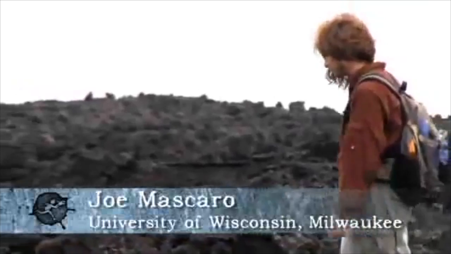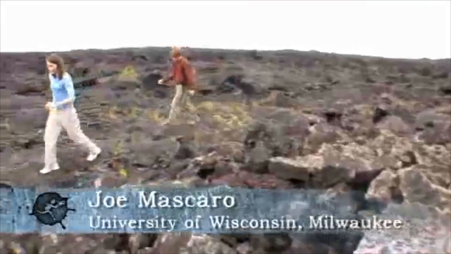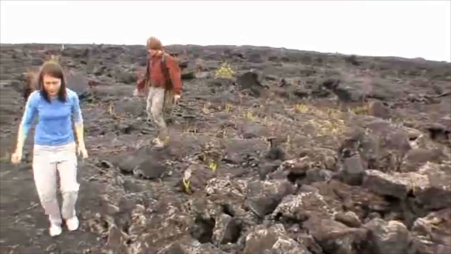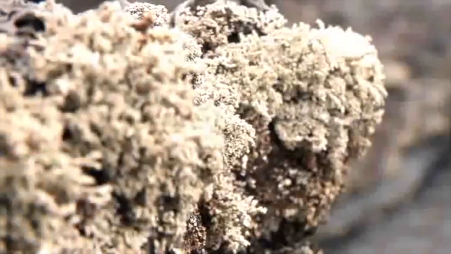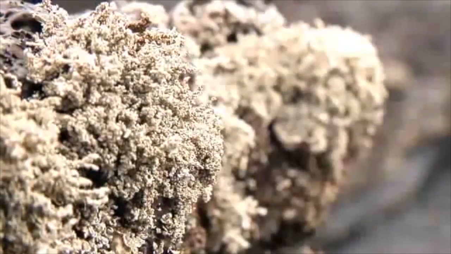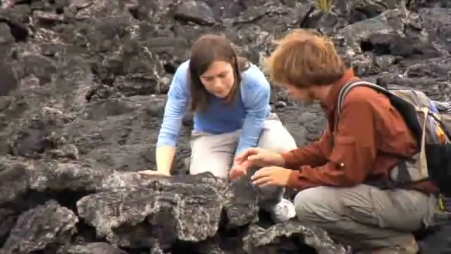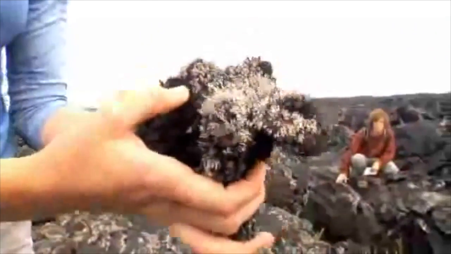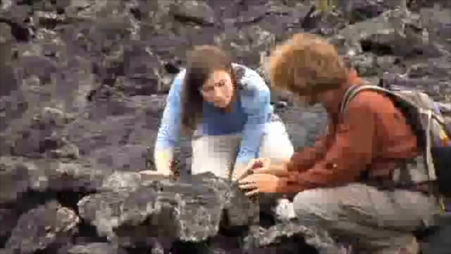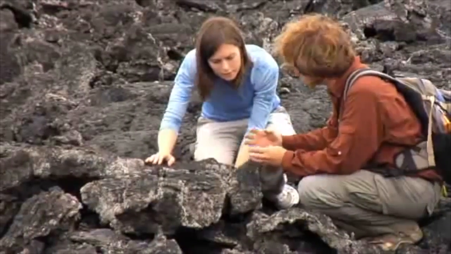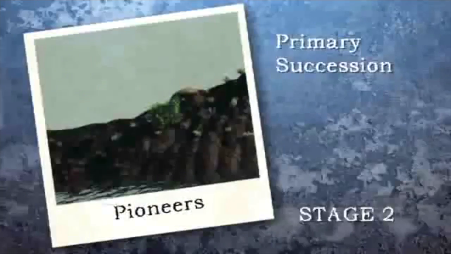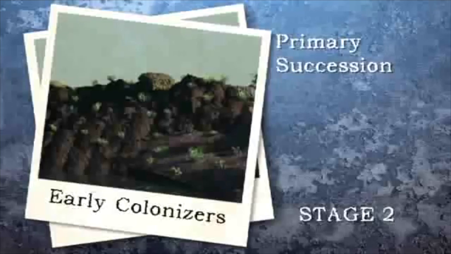So, Suze, this is the earliest stage of succession, where the rock's been colonized by lichen and some small sword ferns. These guys will colonize lava right away, almost the day after it cools. And once they do, they'll begin the soil formation process. So they'll grow and they'll start to break apart the edges of these rocks, which are really friable and easy to break. And then the lichen will fix nitrogen from the atmosphere, and that will begin to build up soil on the surface of the rock. Now let's move to the next stage of succession, one that's a bit older.